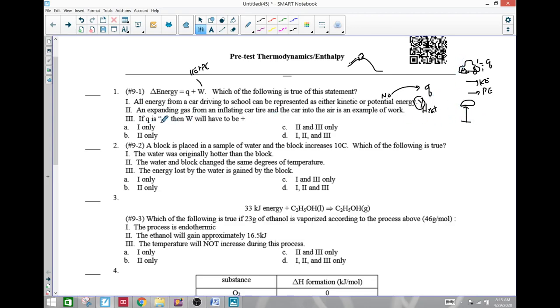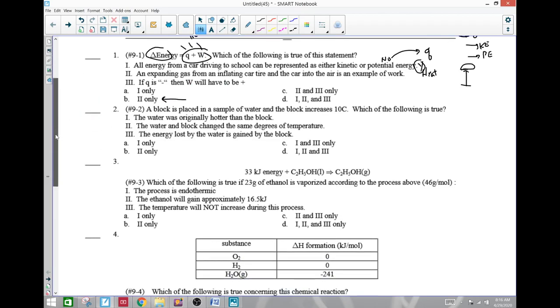If Q is negative, then work will have to be positive. In this case, that's not necessarily true either. This is just heat. This is work. Two separate things. Overall, these together have to equal the energy before, but these don't have to be equal necessarily. So that would be no. And that problem's got a little bit of a quirk to it that may not be as suitable for our test as possible, but just some ideas.